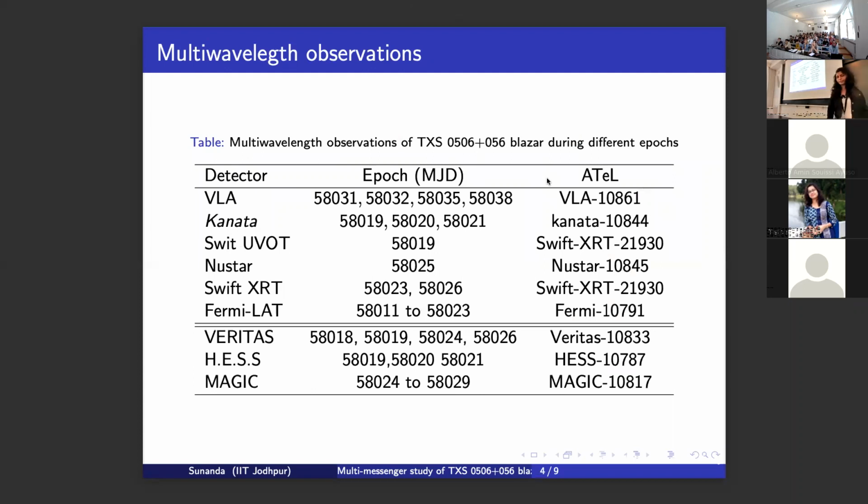Here I have listed the epochs through which this multi-wavelength observation of the TXS0506+056 blazar was observed. Here I want to emphasize again there is a time difference between the event observed by Fermi and the one observed by the MAGIC telescope.